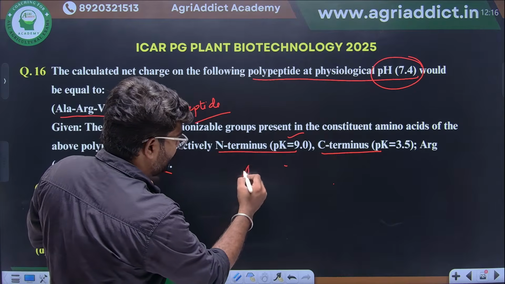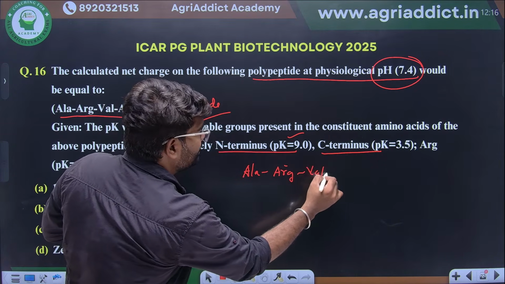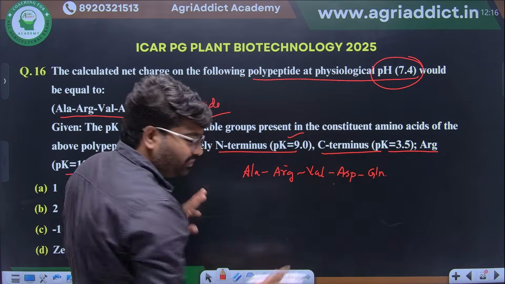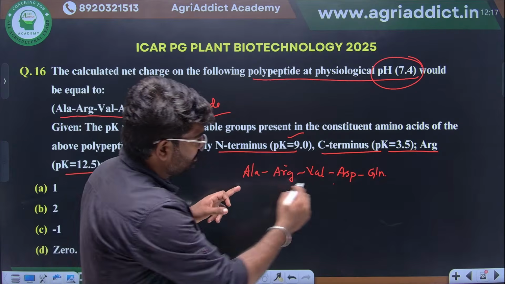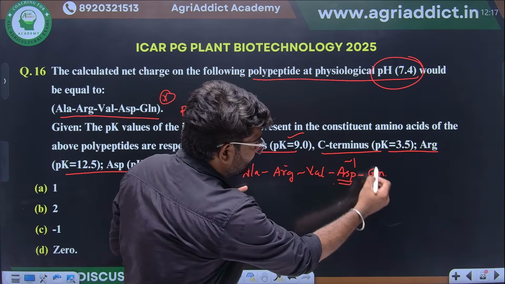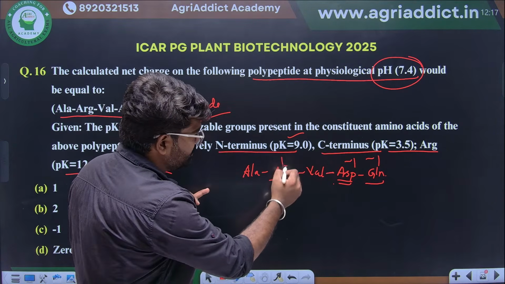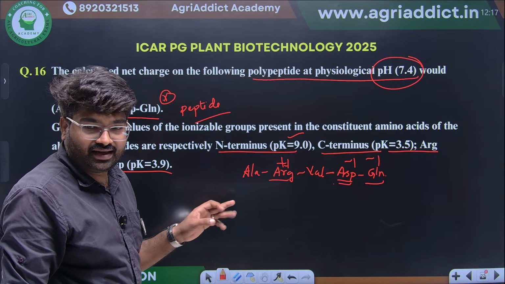Just listen properly. Alanine, arginine, valine, aspartate, and glutamine are there. Simple thing first: among these amino acids, which will have a charge? Aspartic acid will have a negative charge. Glutamic acid also will have a negative charge. Arginine will have a positive charge, plus 1. Okay, this is clear.